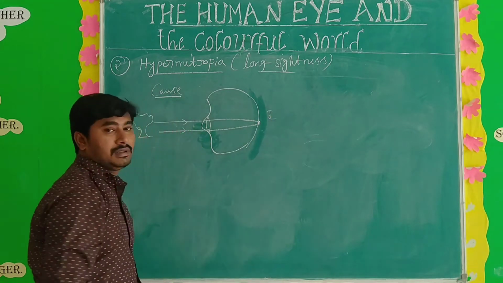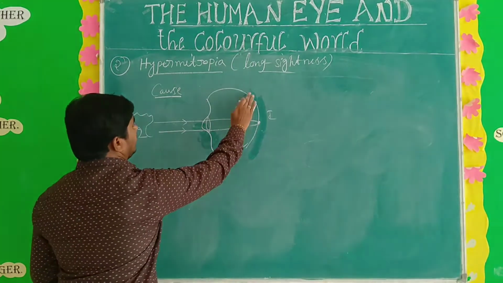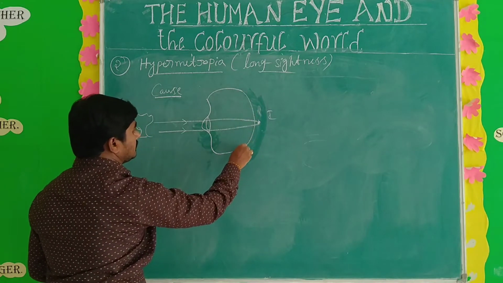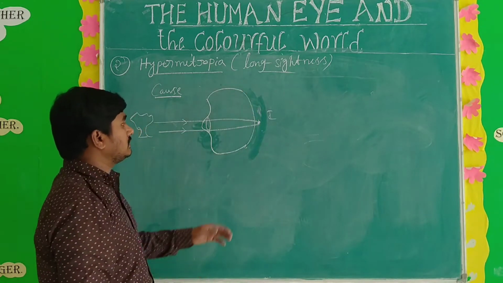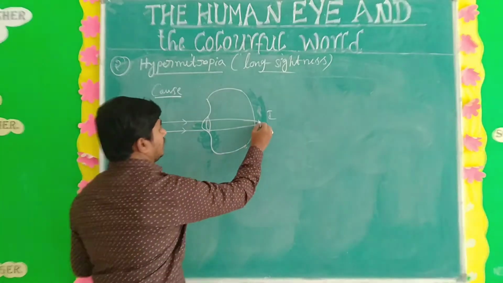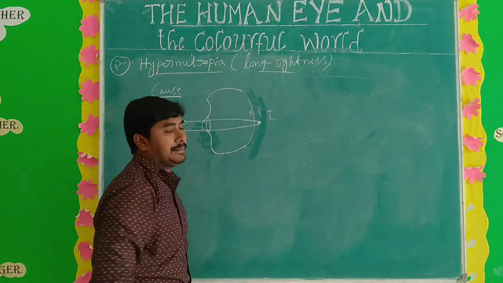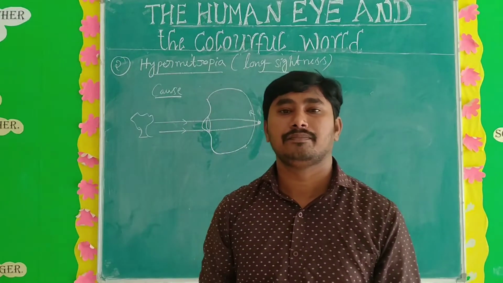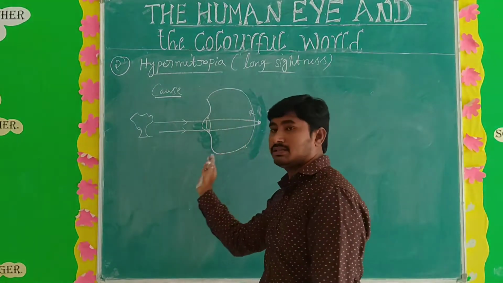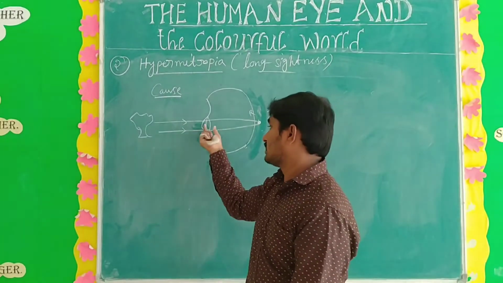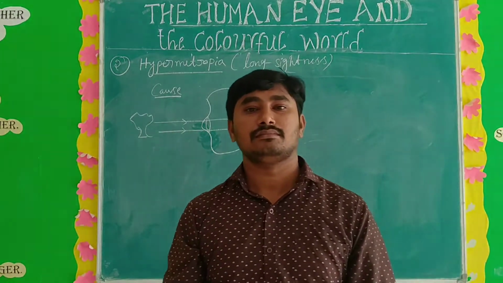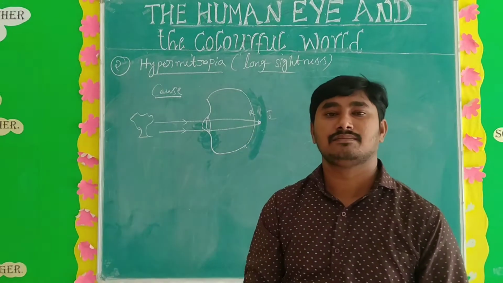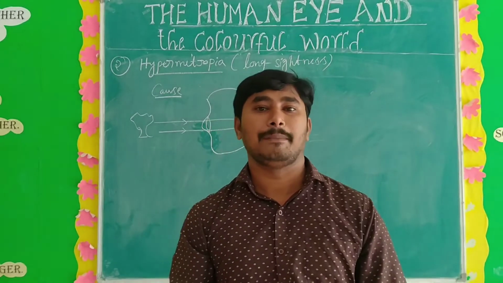In healthy people without defects, when the curvature decreases, the size of the eyeball decreases like this. When the eyeball size decreases, the image is formed behind the retina. So what is the main reason? The eyeball size decreases, and also the convex lens is very thin. So the focal length decreases. That is the main cause of hypermetropia.